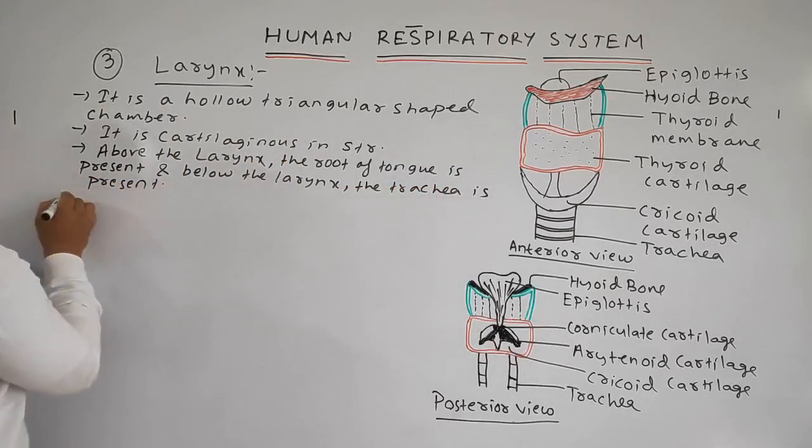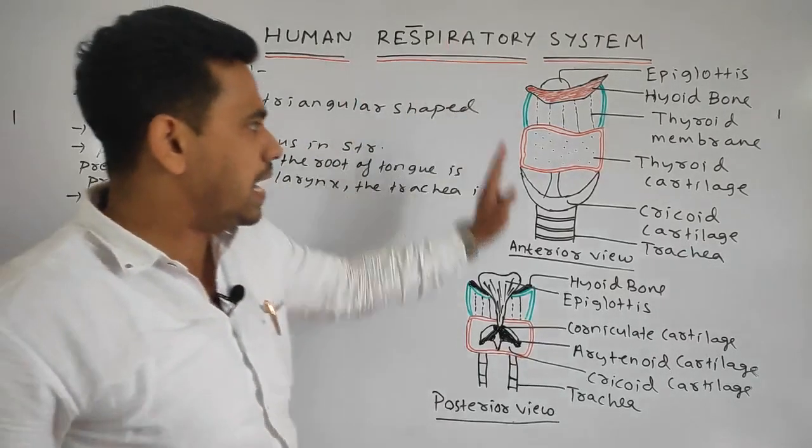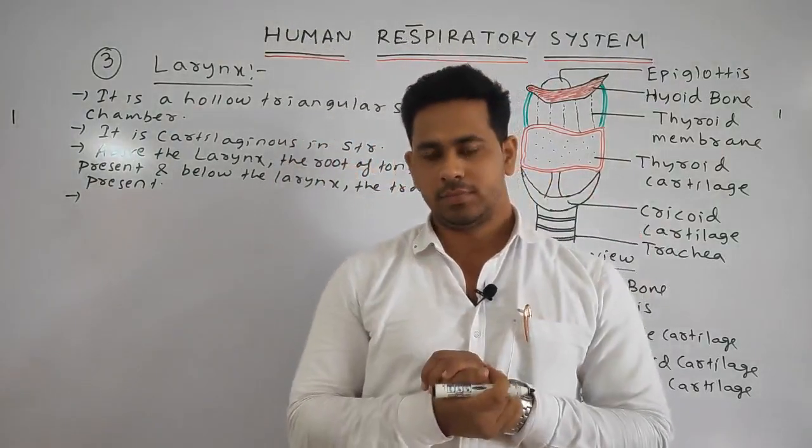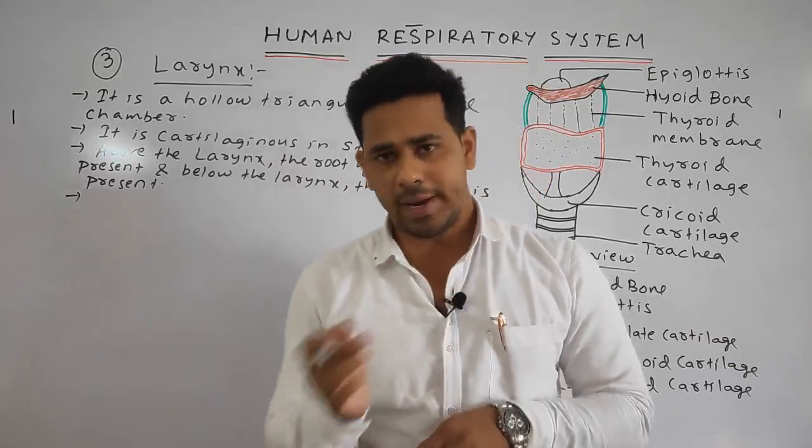Next point, students, the larynx is made up of 9 cartilages, 3 unpaired and 3 paired.